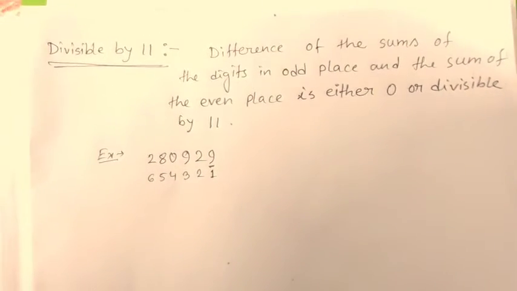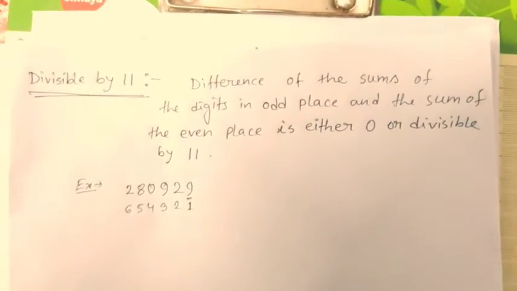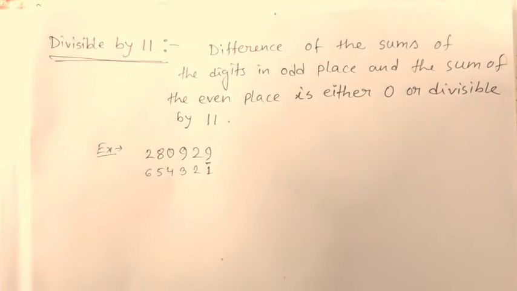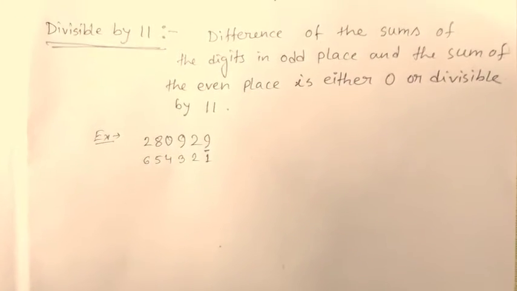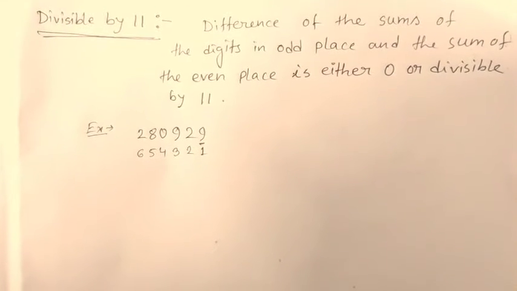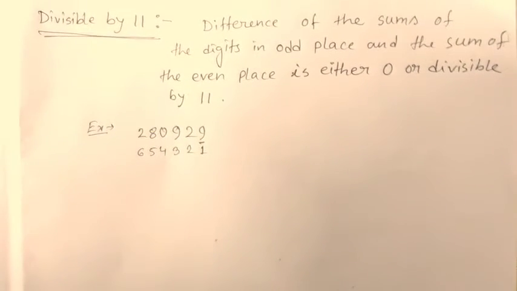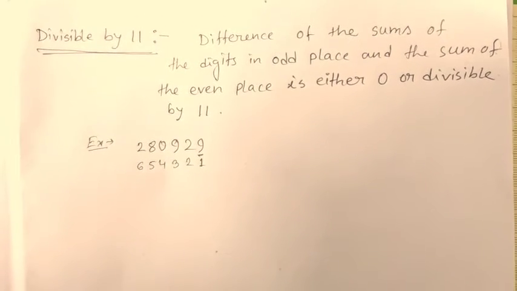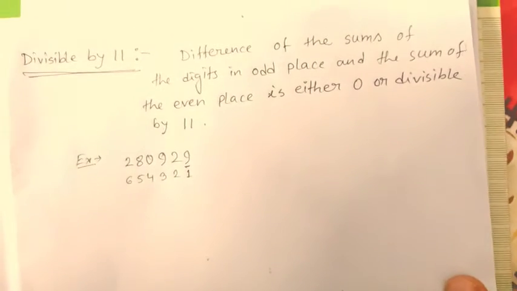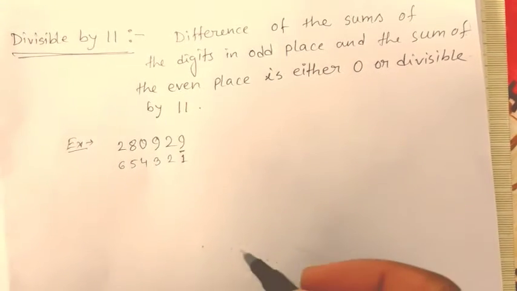Now the divisibility rule for 11 says that if the difference of the sum of the digits in odd places and the sum of the digits in even places is either 0 or divisible by 11, then the number will be divisible by 11. So what is that? Let's understand what the rule says with an example.